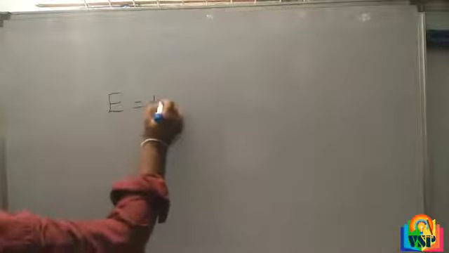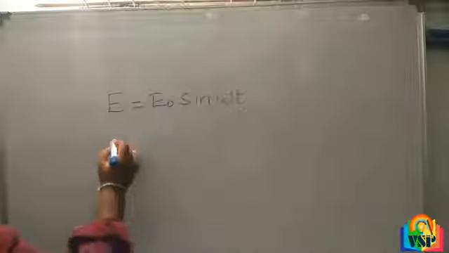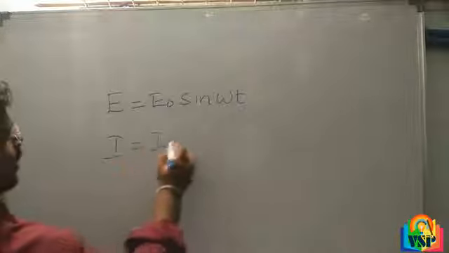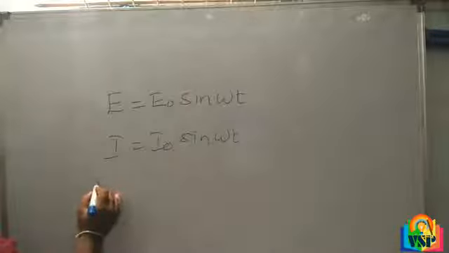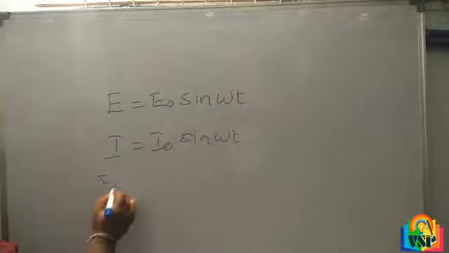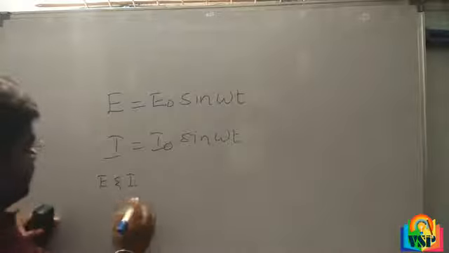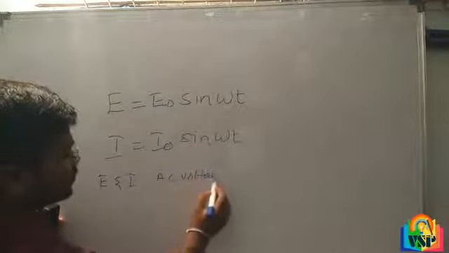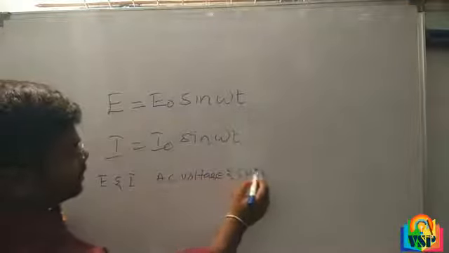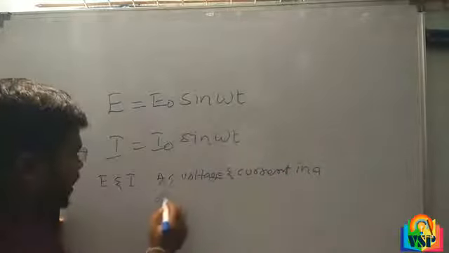So we know that sometimes they give E is equal to E naught sin omega t, I is equal to I naught sin omega t. E and I are the AC voltage and current at a given time.